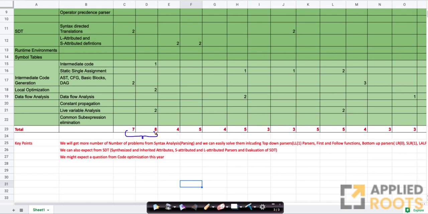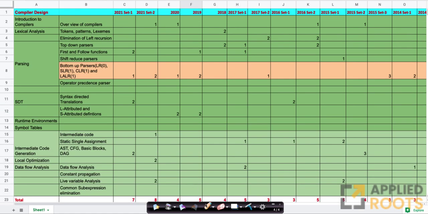We have seen significantly more marks, like 7 to 8 marks, as compared to the previous years where we typically saw approximately 4 to 5 marks, sometimes even 3 marks. So the importance given to compiler design has increased as far as the 2021 paper is concerned. If the syllabus stays the same in the future, we can expect 6 to 8 marks from compiler design, which makes it a very scoring subject, because most of the questions are easy if you know the concepts well.